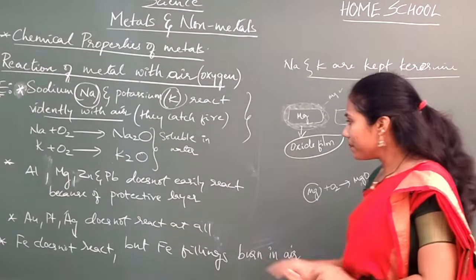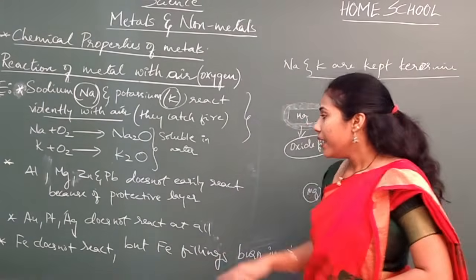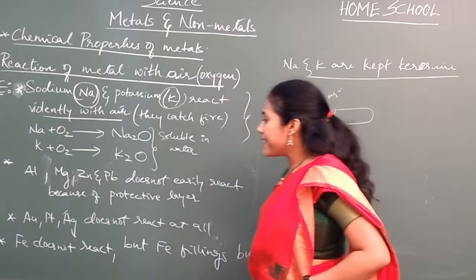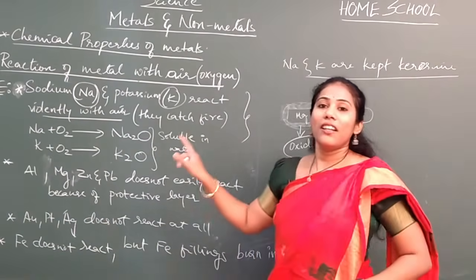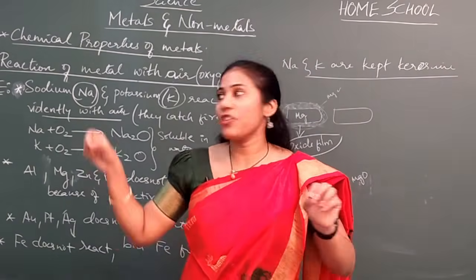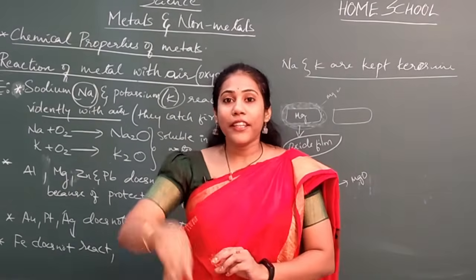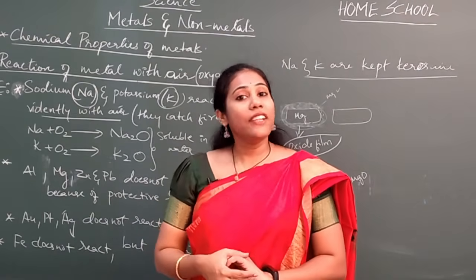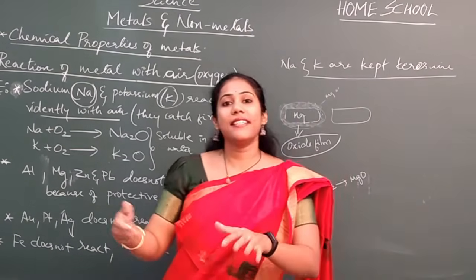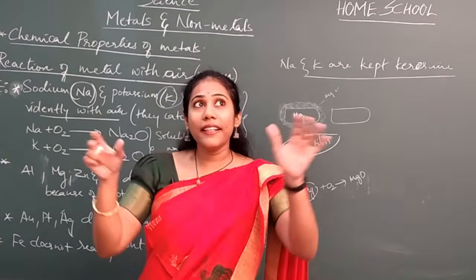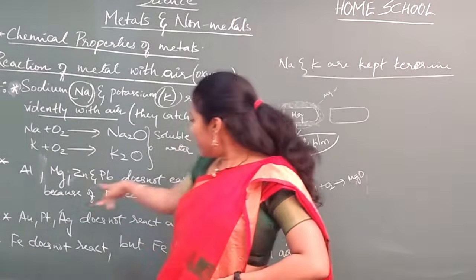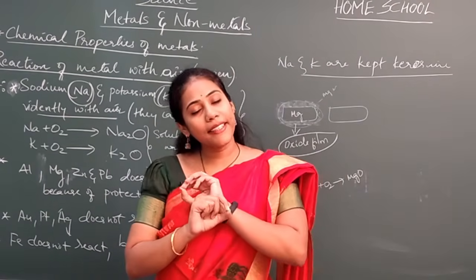Coming to the last point, Au, which is gold, Pt, platinum, and Ag, silver, do not react at all. These metals do not react with any chemical substance, not only with oxygen or air. They won't react with water. They will not react with acids; concentrated acids they do react with, but with dilute acids they will not. Under our environmental conditions, at room temperature, these metals do not react with anything.